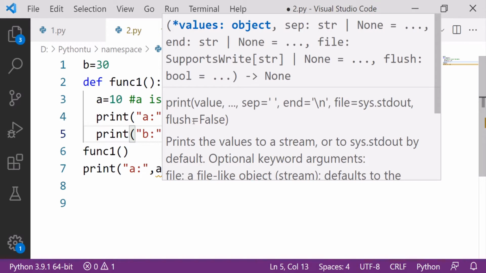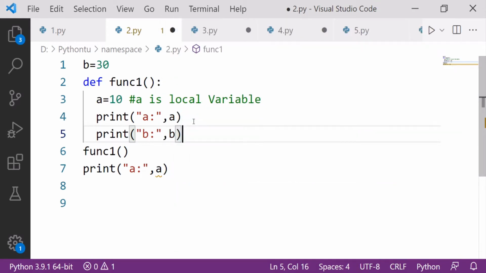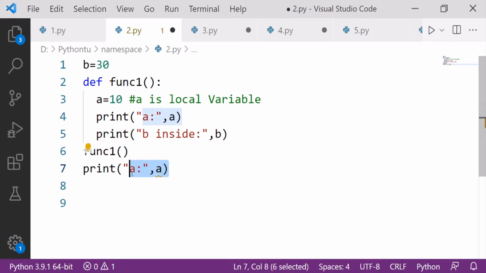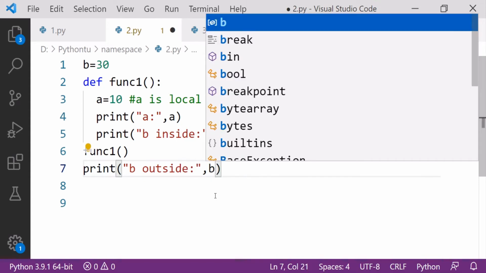For this, let me write b inside, so that we can easily know which one is inside and which one is outside. Let's remove this also, because otherwise it will raise an error. So I will change it to b and write here outside.